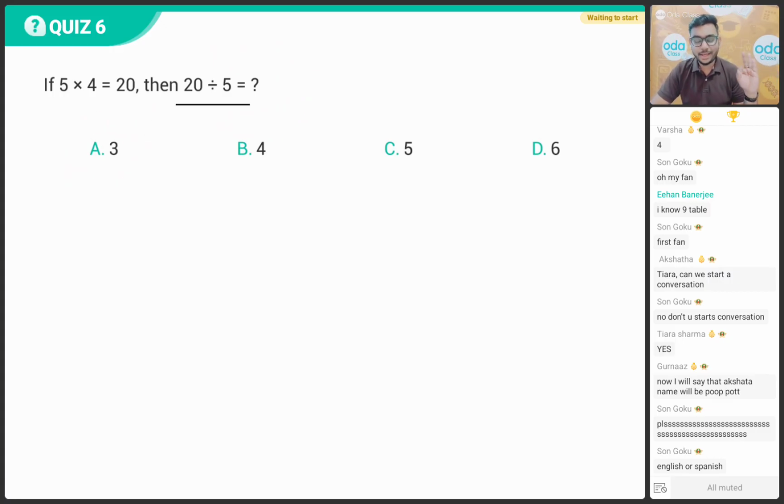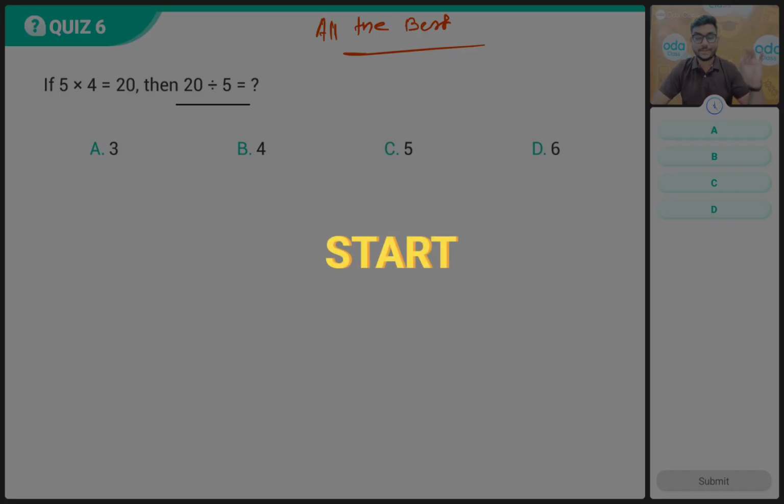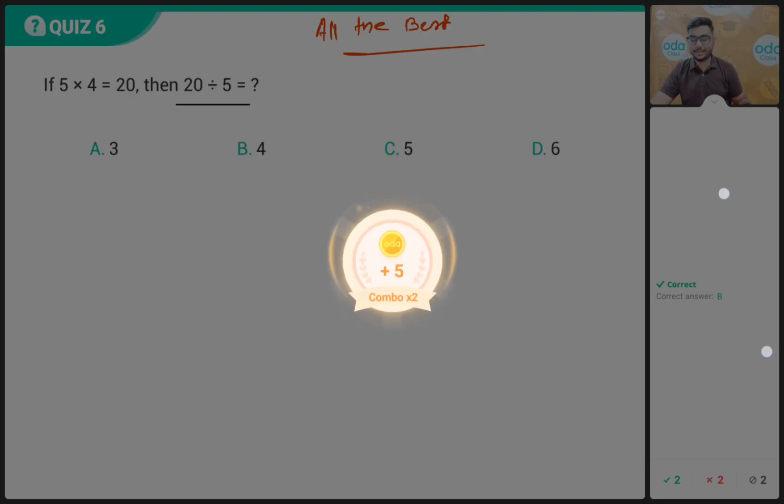Option A, that is number 3. Option B, that is number 4. Option C, that is number 5. Option D, that is number 6. All the best, students, and everybody answer. You have to tell me what is 20 divided by 5. You can take the example of this multiplication sentence. Is it option A, number 3? Option B, number 4? Option C, number 5? And option D, number 6? Salary quiz, children. Answer correctly. All the best.